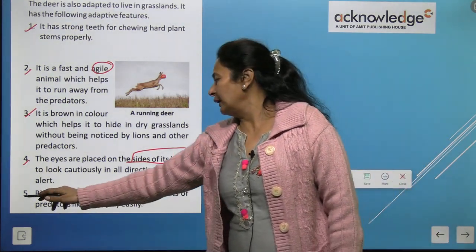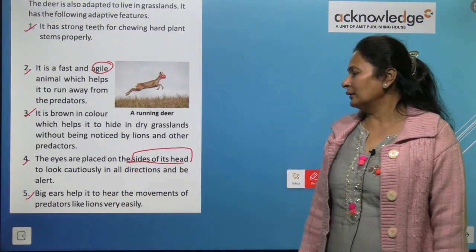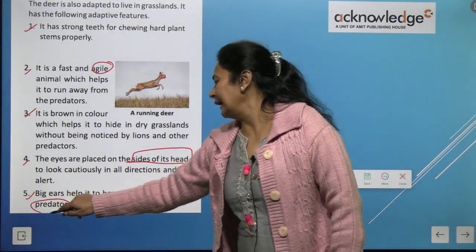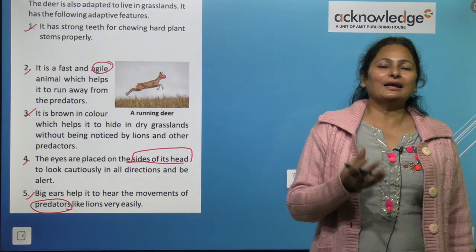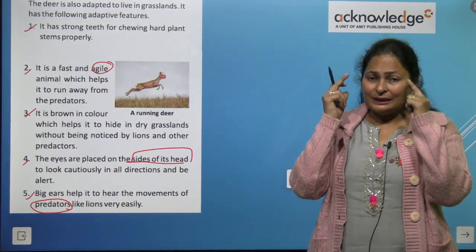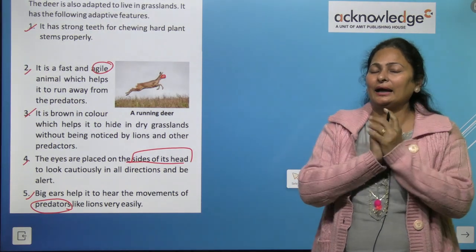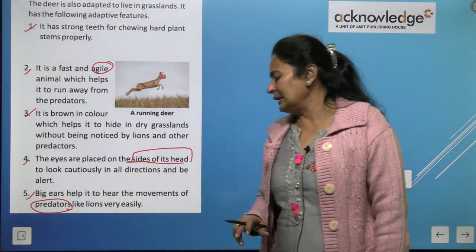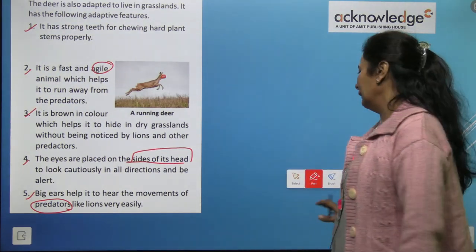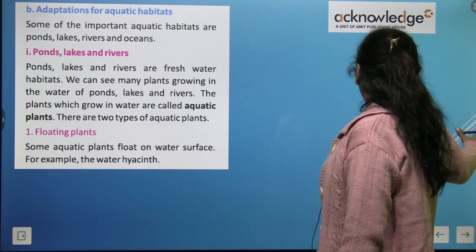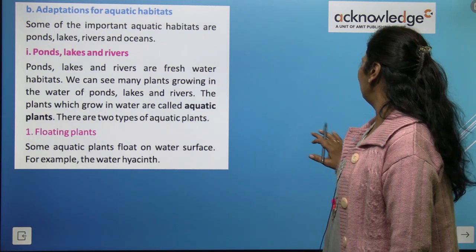Next, big ears help it to hear the movement of predators like lions very easily. Deer have side eyes as well as big ears, and these help it to hear the movements of predators.